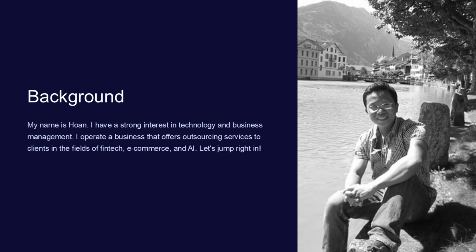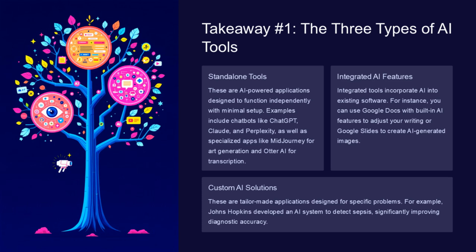Let's jump right in. AI tools fall into three main categories. Standalone tools: these are AI-powered applications designed to function independently with minimal setup. Examples include chatbots like ChatGPT, Claude, and Perplexity, as well as specialized apps like Midjourney for art generation and Otter AI for transcription. Standalone tools are accessible directly via websites or apps.